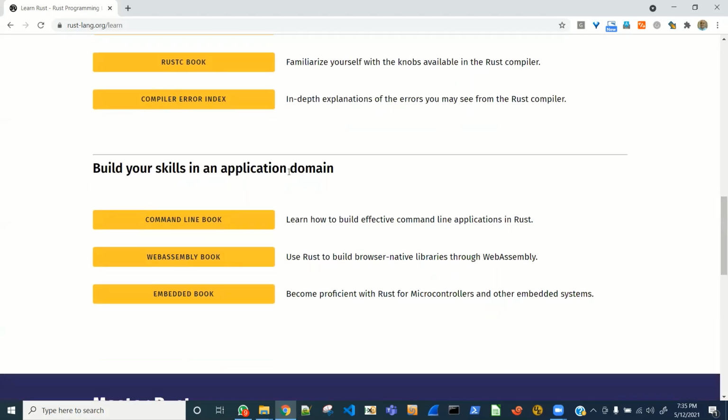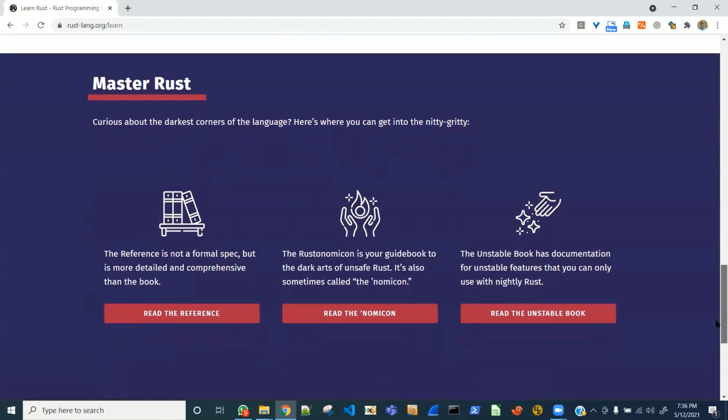Build your skills in an application domain: command line book, WebAssembly, embedded. All right, so these are domain specific. At this point, we are at the very initial stages of learning. We don't need this. What else is there?